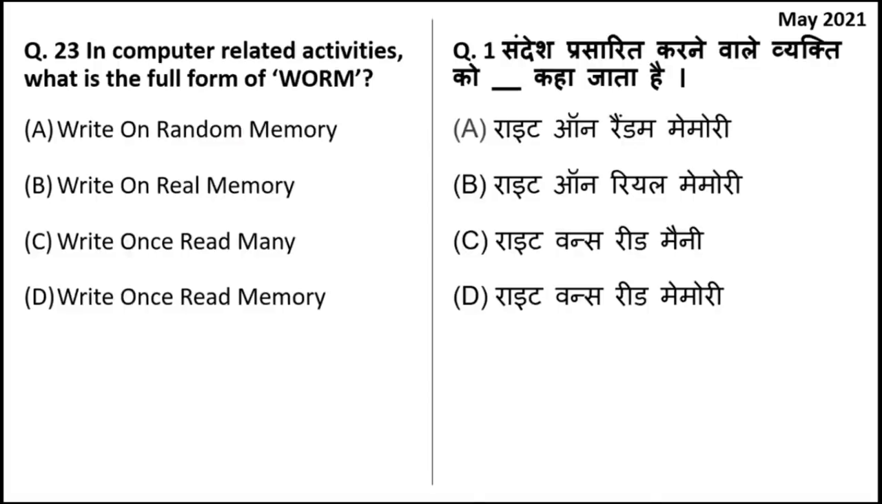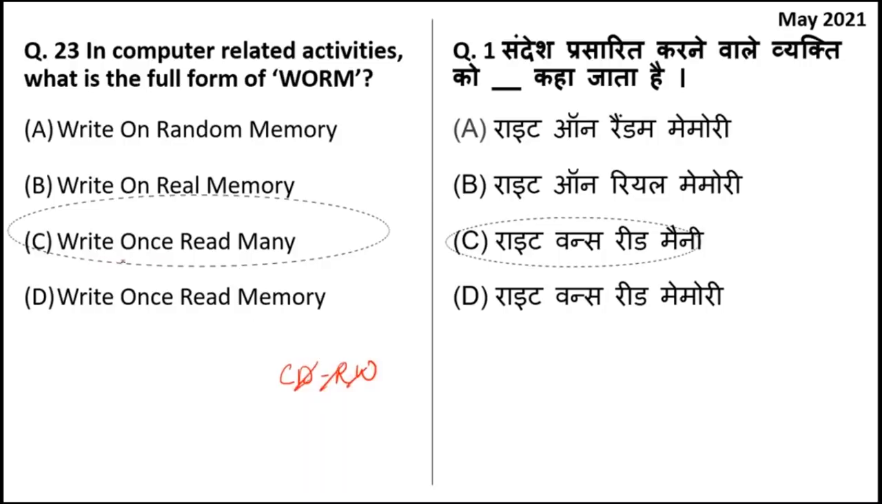In computer related activities, what is the full form of WORM? WORM means write once and read many. There are many examples of a WORM, like CD read write. It means there are certain types of storage devices which are written once, but they can be read many times.